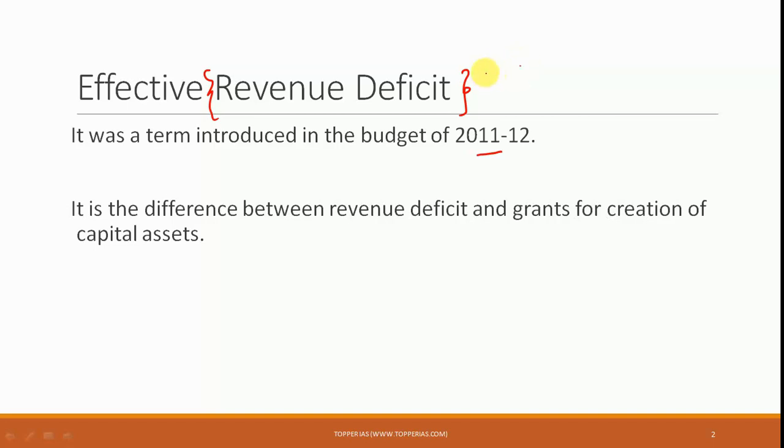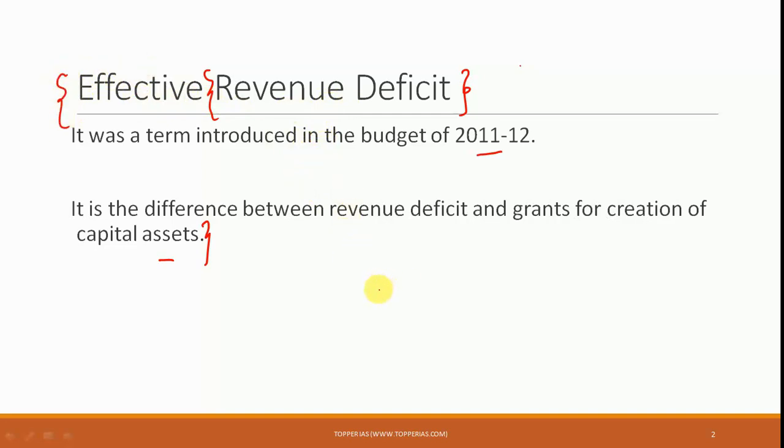So to curb this shame, to do away with this negative image of revenue deficit, the government came up with the concept of an effective revenue deficit. Now here the government said that all the grants that the central government was giving to states, which were later being used by the states for creation of capital assets, should not be counted as revenue deficit, because these grants are considered under revenue expenditure. So they said that at least that part which the states are using for building some capital asset should be removed from revenue deficit. And definitely if this happens, then revenue deficit is going to appear less, and this is what the government at that point of time said should be called effective revenue deficit.